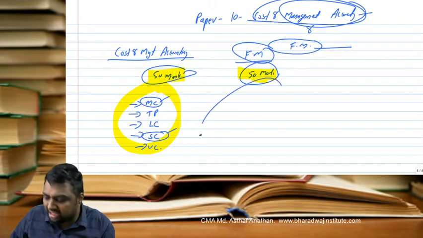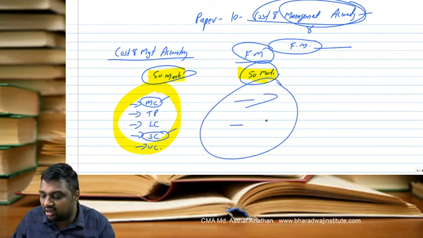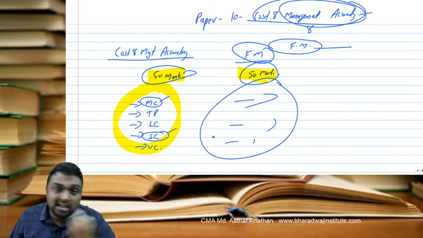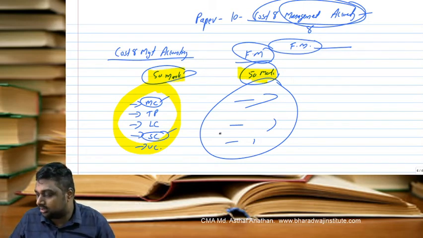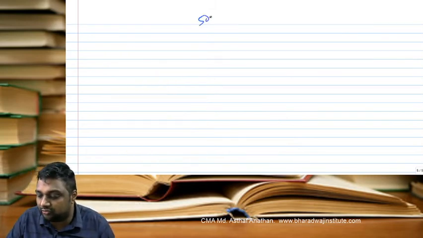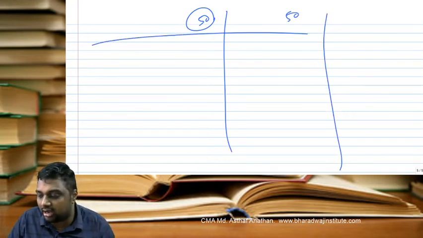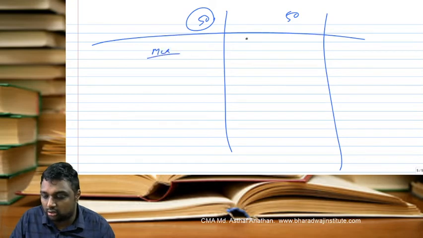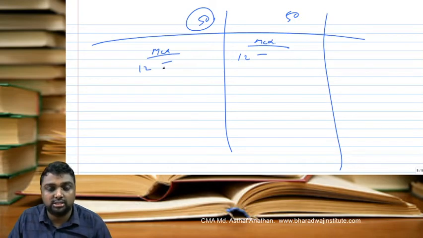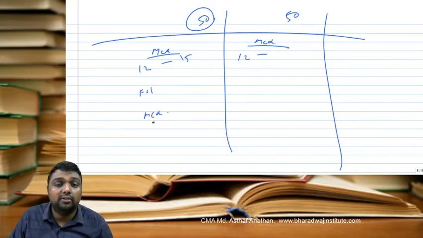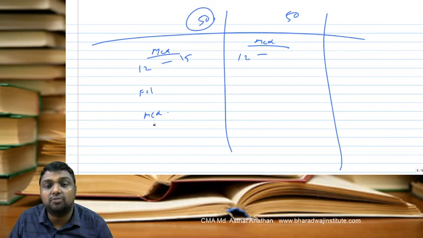One of the interesting areas, I don't want to discuss in detail now. We will discuss one by one in our coming classes. See the question pattern also. First 50 marks exclusively for costing, another 50 marks exclusively for FM. You will have MCQs also, around 12 MCQs for each, some 12 to 15 marks of MCQs. This will consist of filling the blanks, then MCQs. Even true or false sometimes comes. Even match the following sometimes comes.